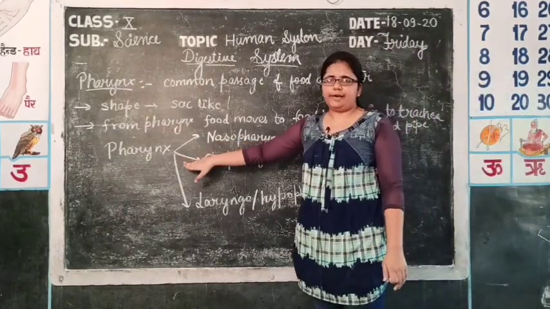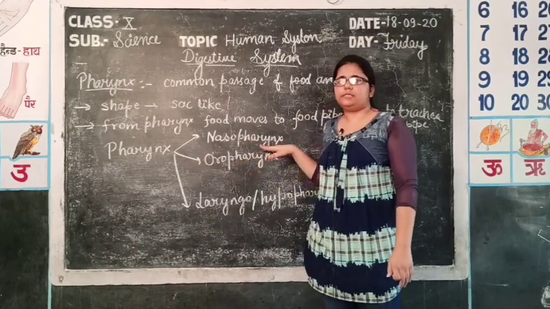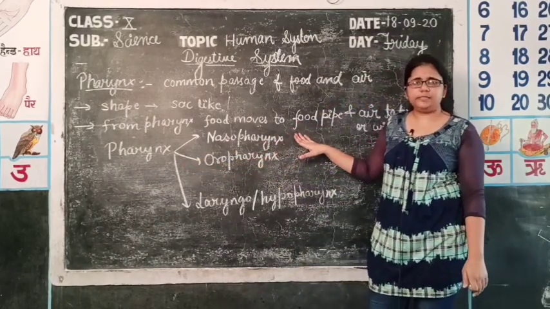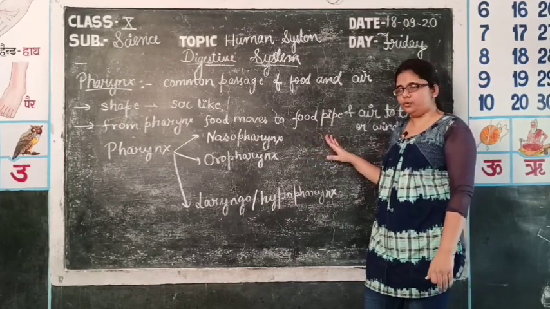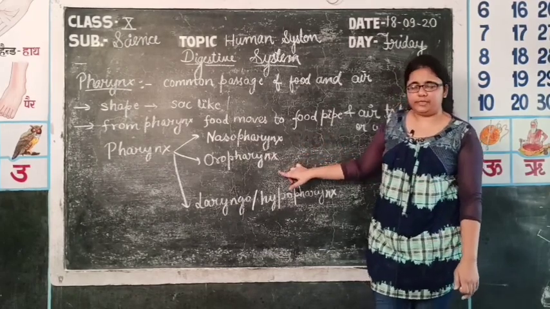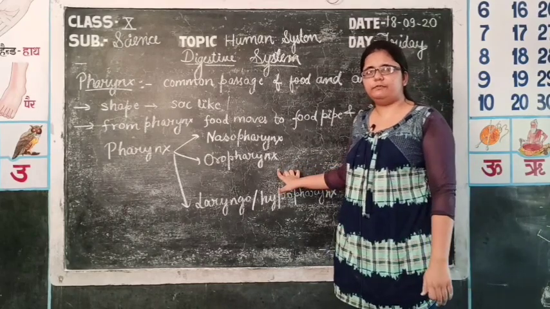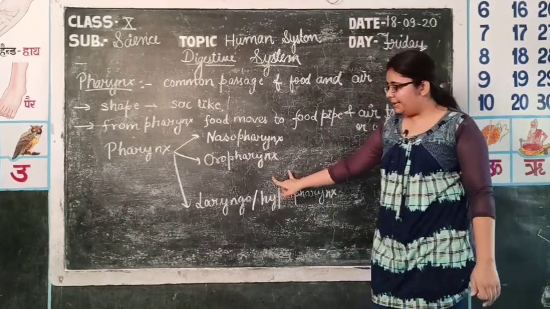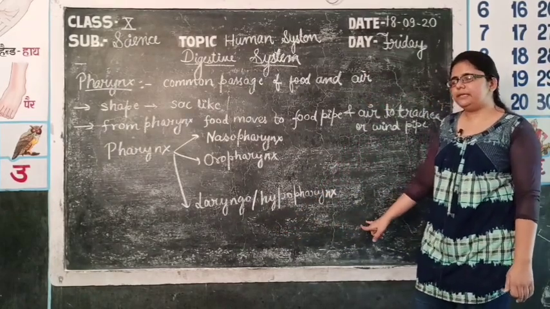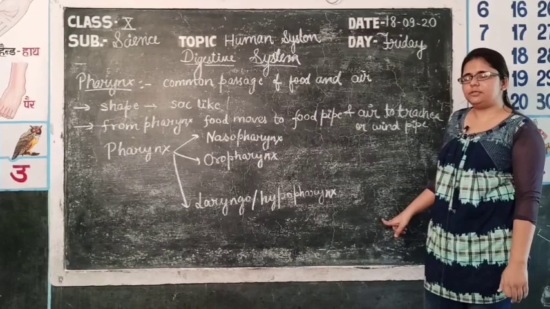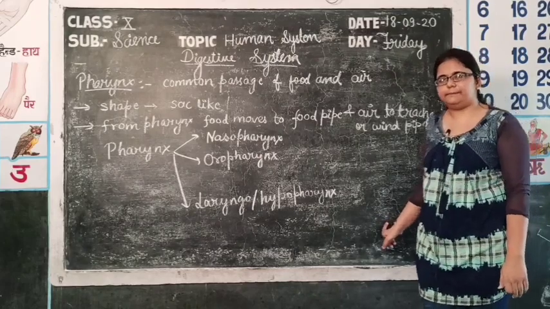Pharynx is divided into 3 parts for study purposes. First part is nasopharynx, which is present near the internal nose. Second one is the oropharynx, which is present in the oral cavity, in which mainly food is present. And third one is the laryngopharynx or hypopharynx, in which mainly air is present, because this part is located near the trachea.